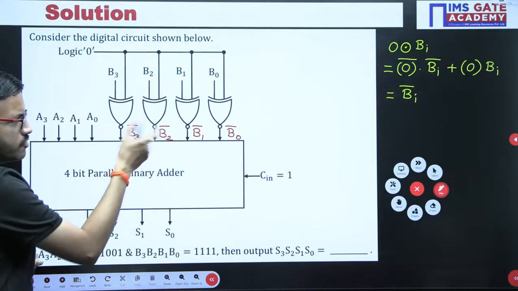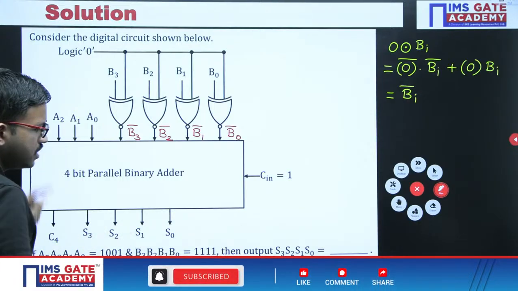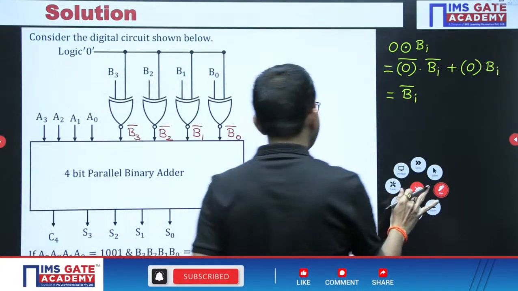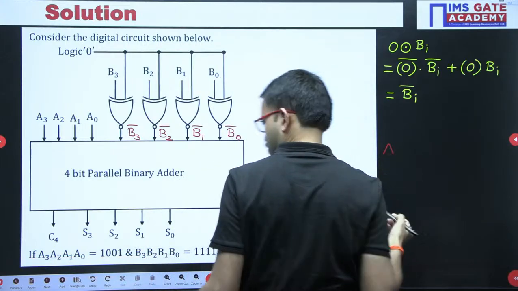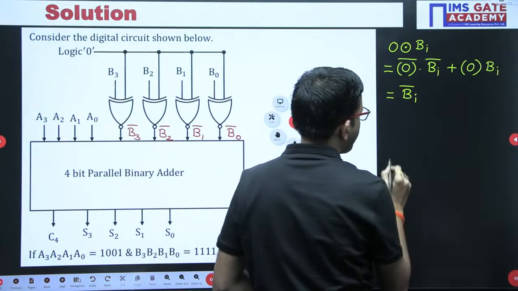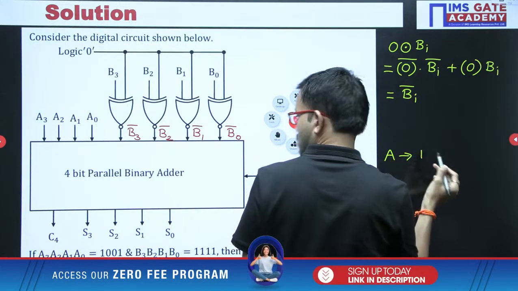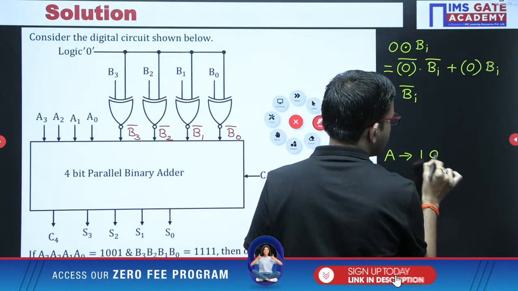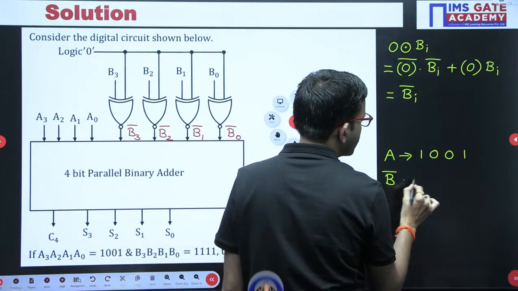Right, so now once you understand this logic, first of all A input I am writing as it is. Here A input we are having 1001. Next, regarding B complement version.